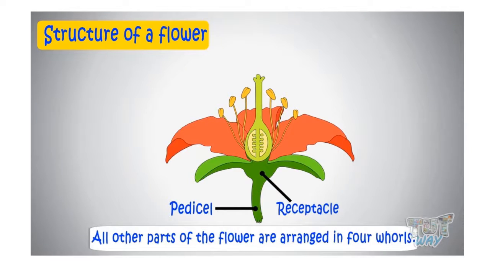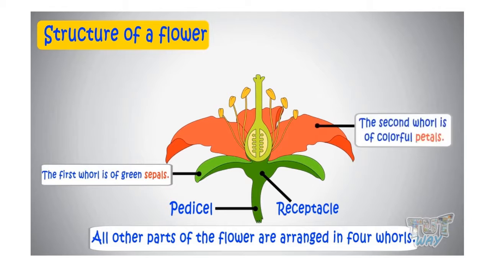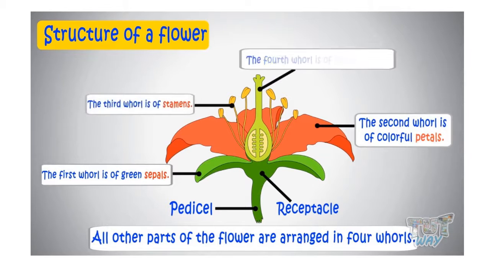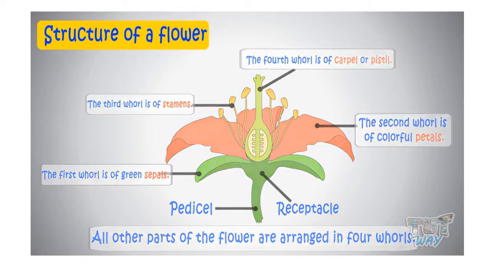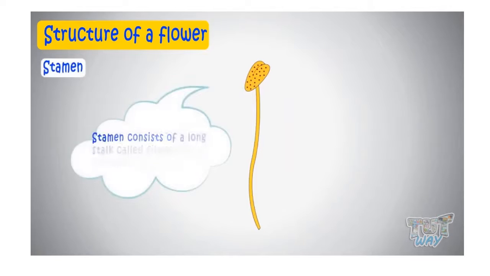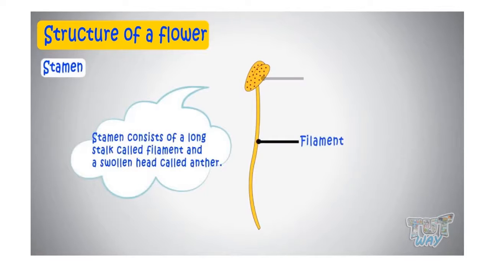The first whorl is of green sepals. Second is colorful petals. Third is stamens, which is the male reproductive part. Fourth is carpel or pistil, which is the female reproductive part. Stamen consists of a long stalk called filament and a swollen head called anther.